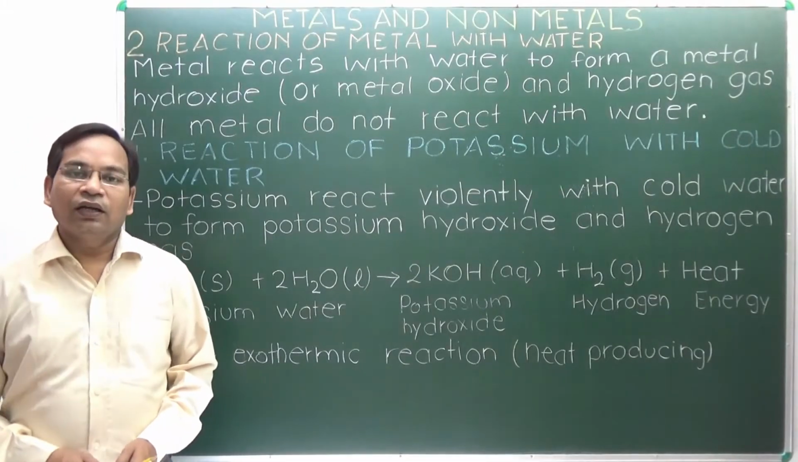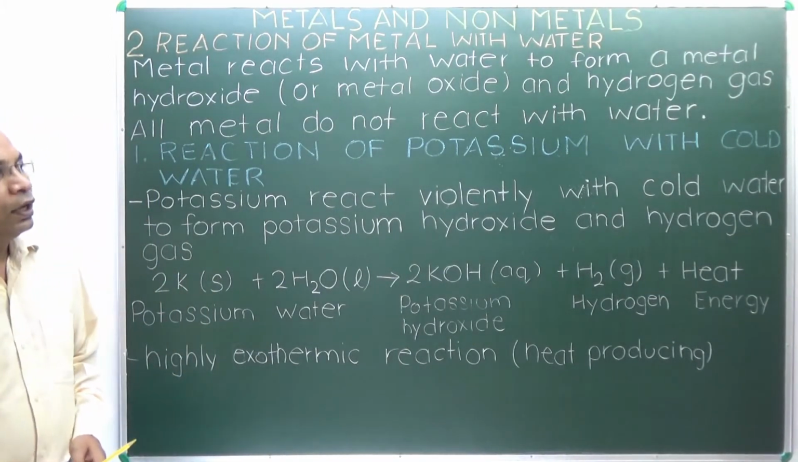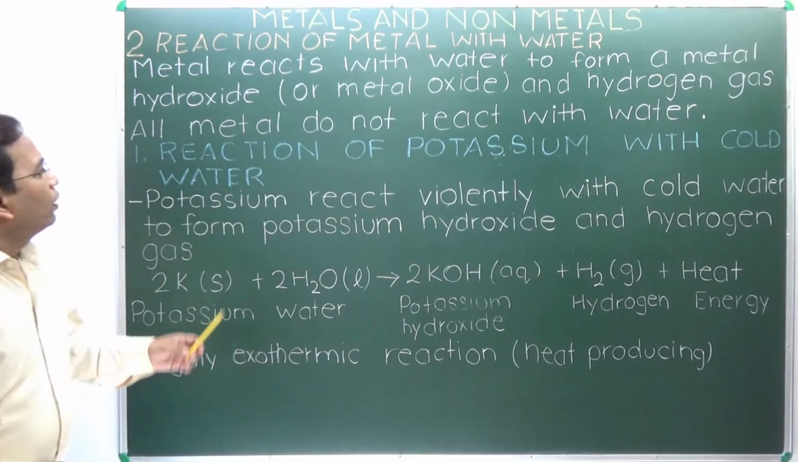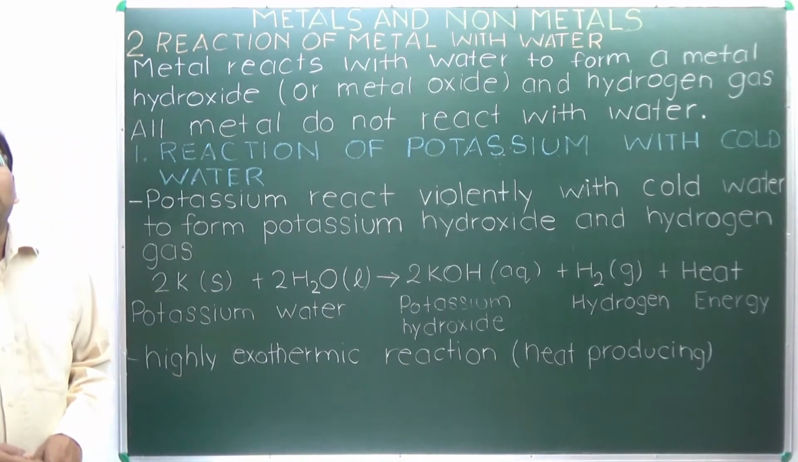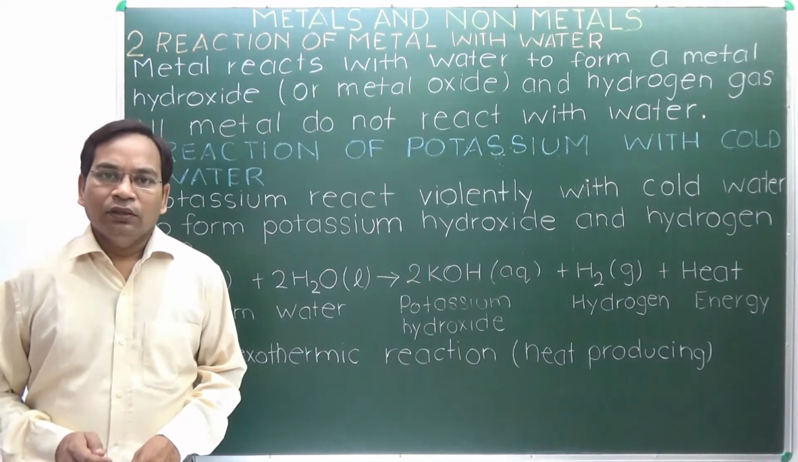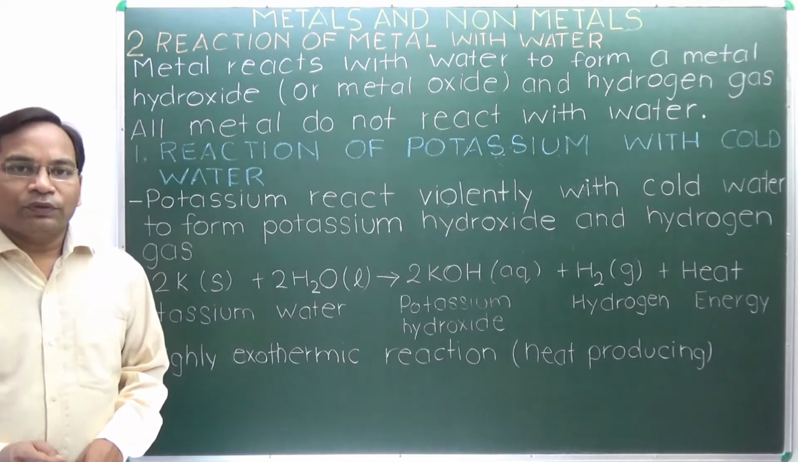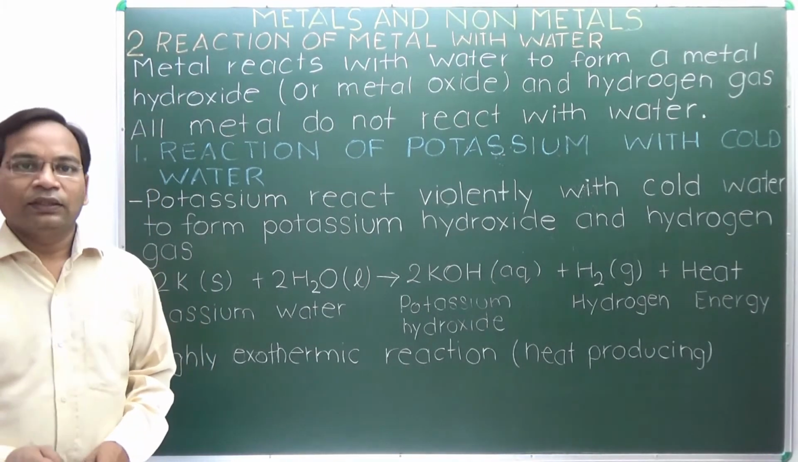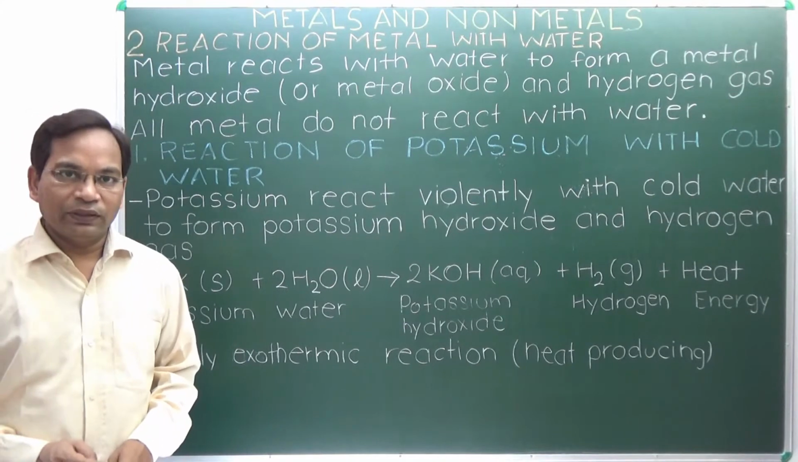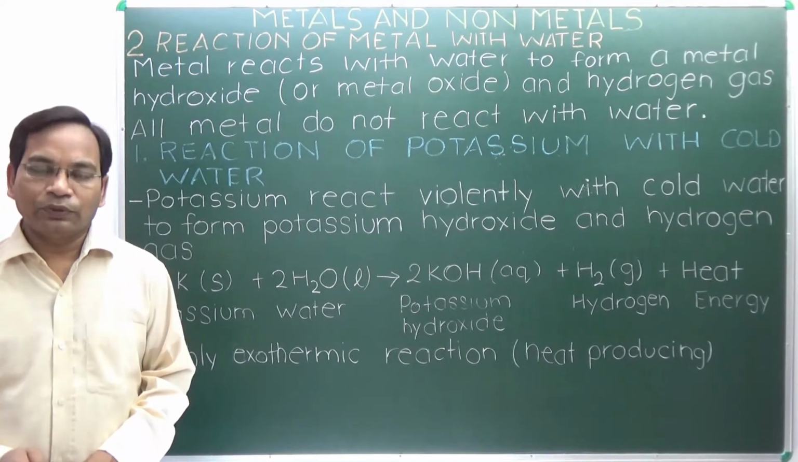Metals react with water to produce hydroxide or oxide and hydrogen gas. All metals do not react with water. Let's see the reaction between potassium and sodium metal with water. Potassium reacts with water, producing potassium hydroxide and liberating hydrogen gas. This reaction is so fast, vigorous and exothermic, meaning heat is produced.